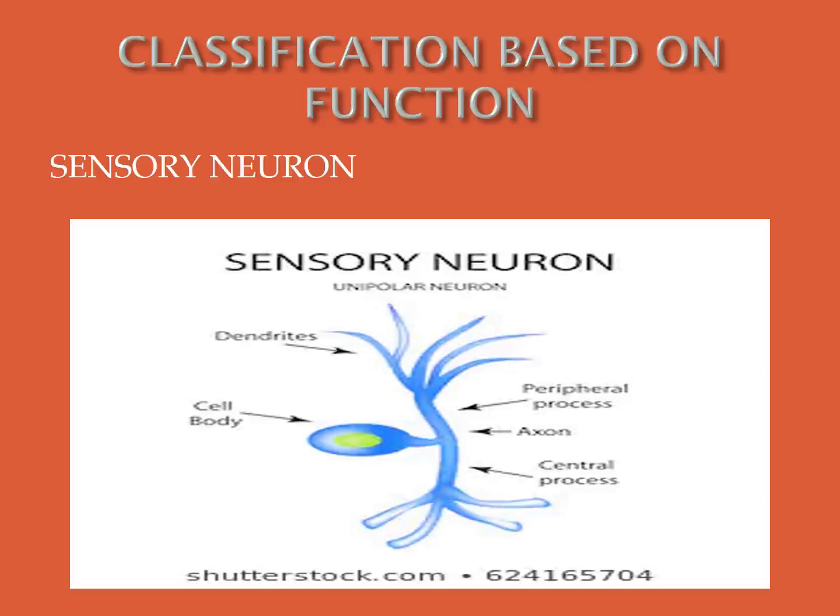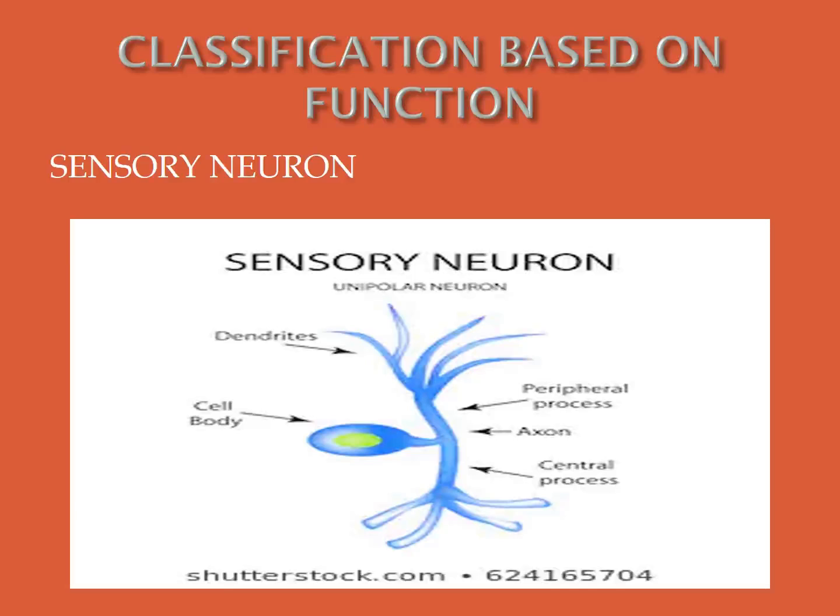Classification based on function has three classes: sensory neuron, motor neuron, association neuron. Okay children? Next we have to study types of nerve fibers. There are two types: myelinated nerve fiber and non-myelinated nerve fiber.